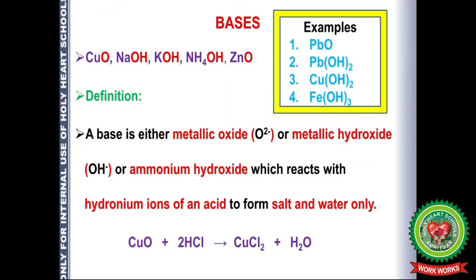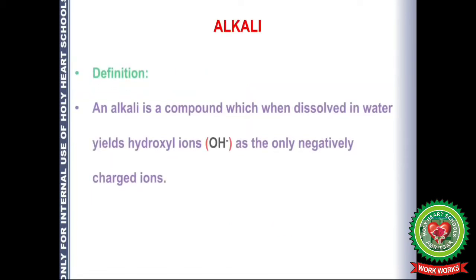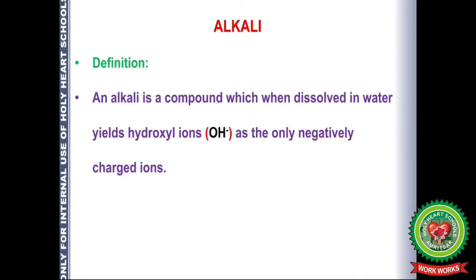The other examples that we can take are lead oxide, lead hydroxide, copper hydroxide, Fe(OH)3, that is ferric hydroxide. But we should remember that these examples are insoluble bases and they are not called alkali. Why are they not called alkali? So let's first take a look at what alkalis are.